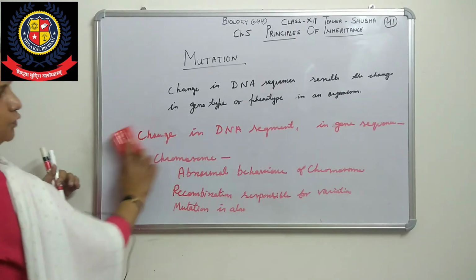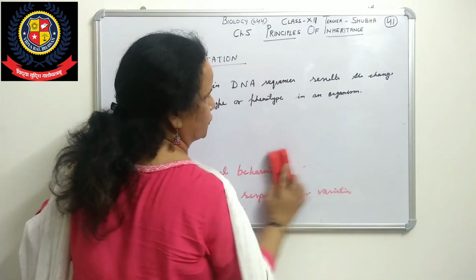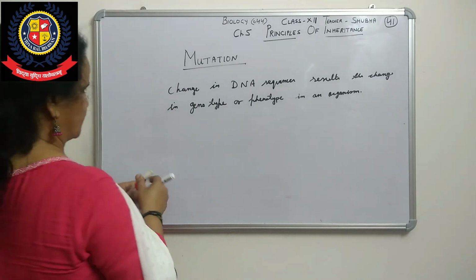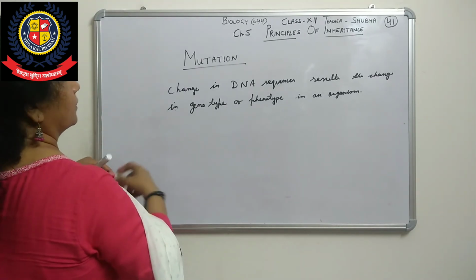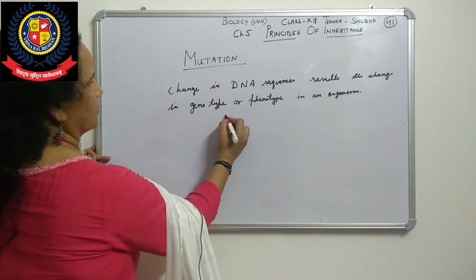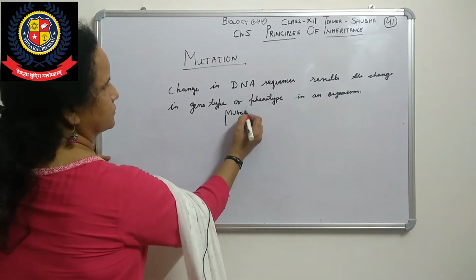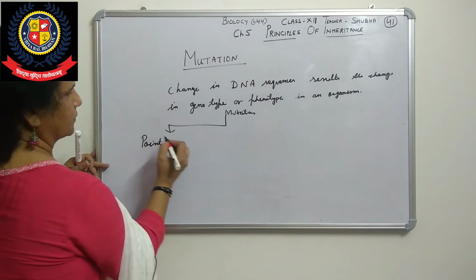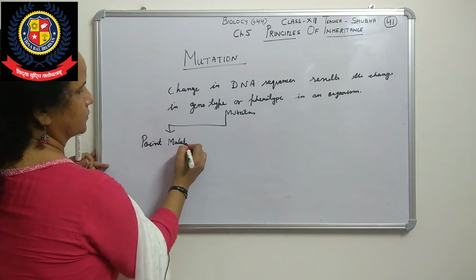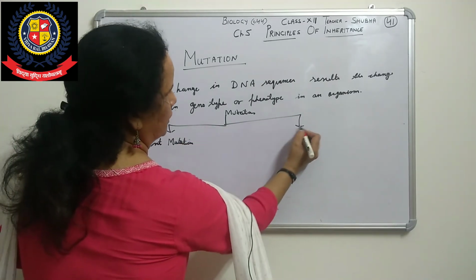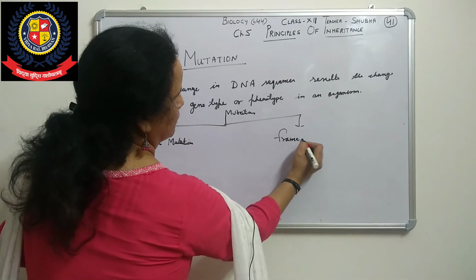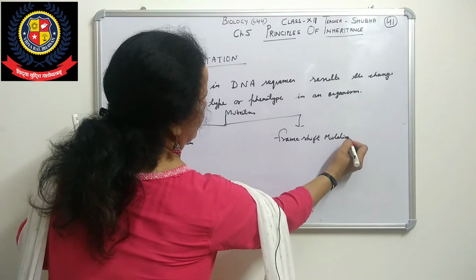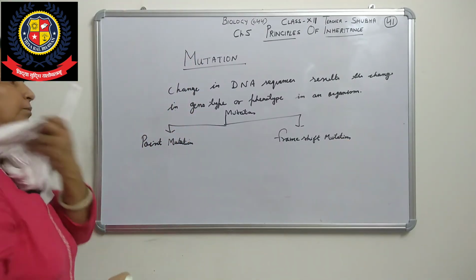Now then, types of mutation. There are two types of mutation which are given in your book also. One is called point mutation, and the second one is called frame shift mutation. What is it called? Frame shift mutation.